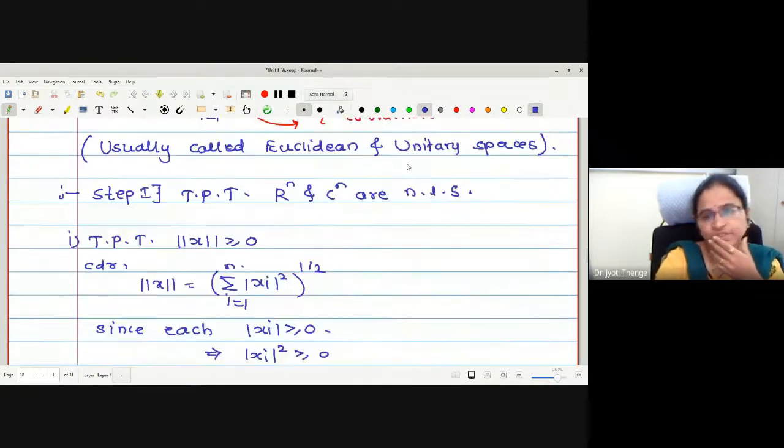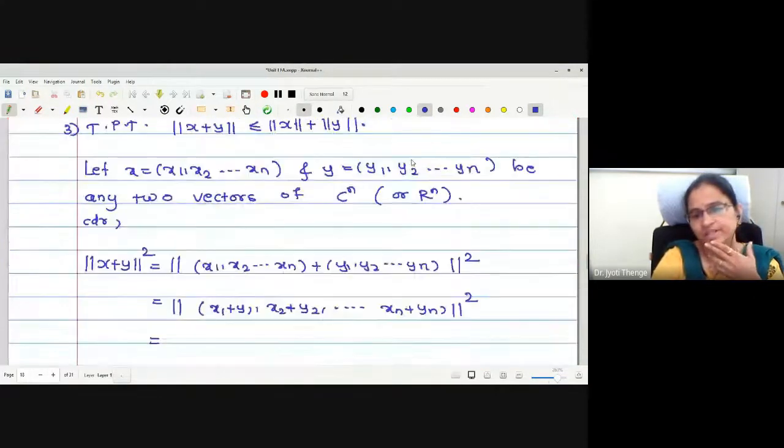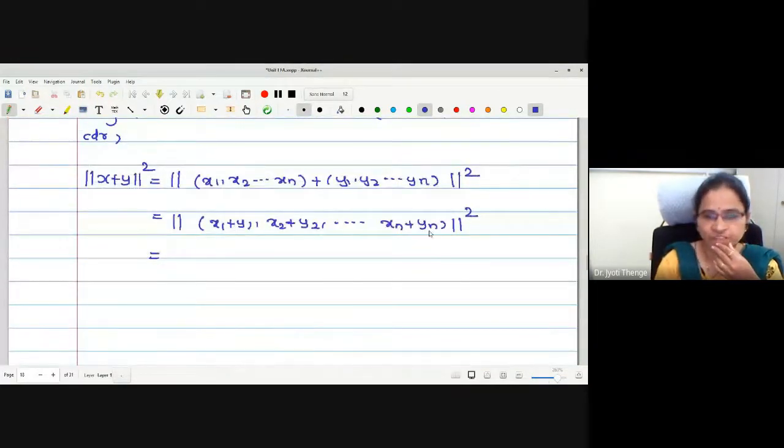Now here you have to understand what will be the ith coordinate of this vector. Students, are you finding it difficult to understand? If so, please let me know.